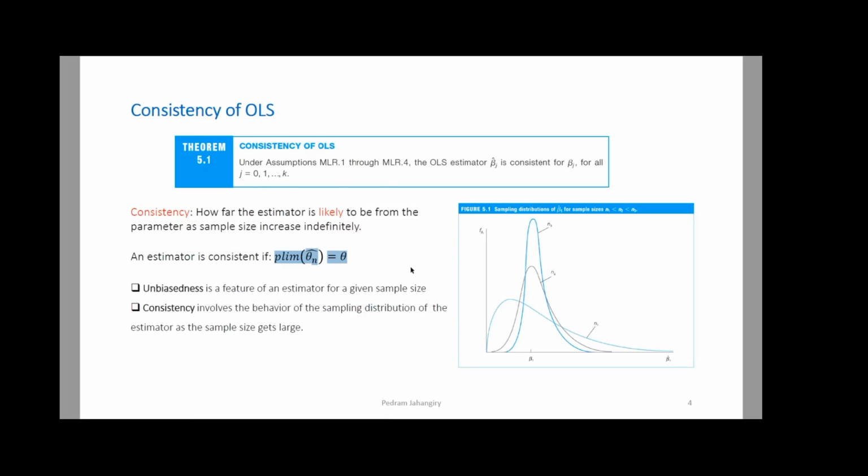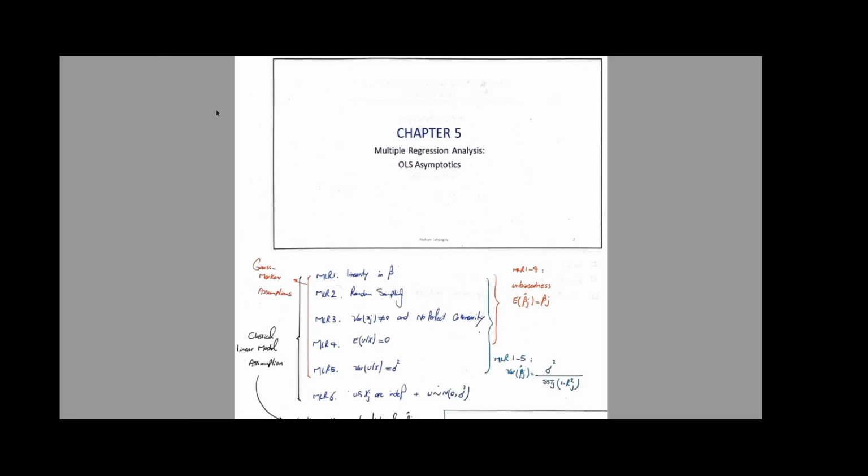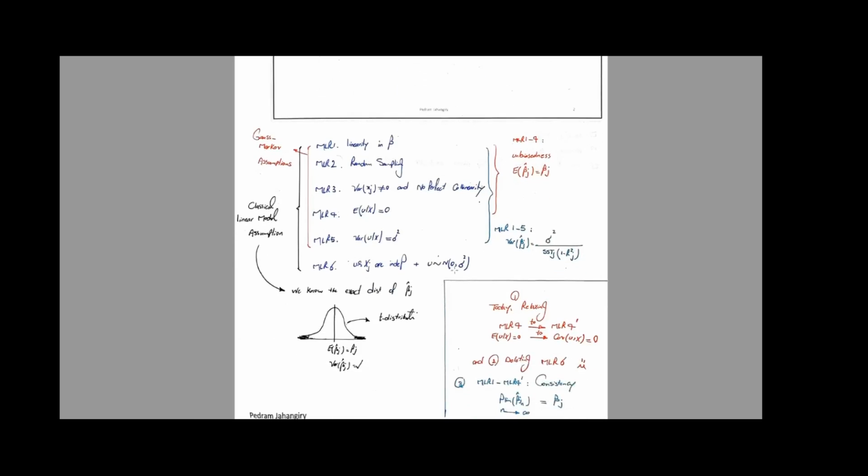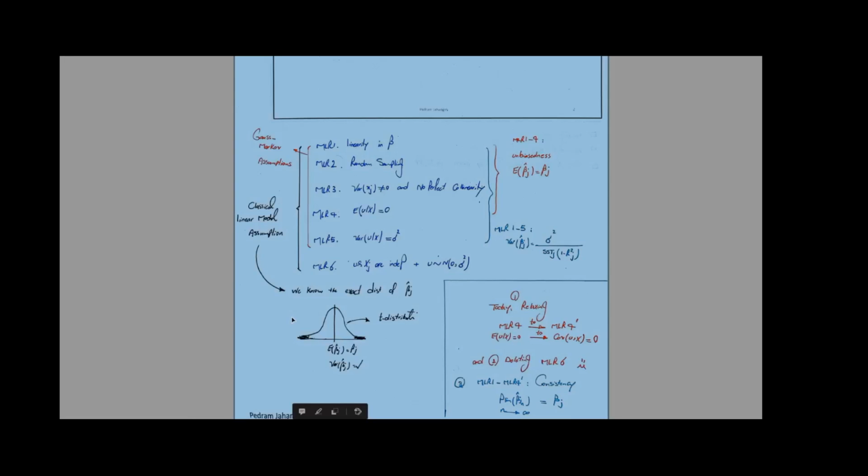So let me remind you of what unbiasedness was. Unbiasedness was a property of your estimator for any sample size. We said that on average, we are hitting the target, and this distribution is independent of the sample size. Whatever the sample size is, for any sample size, the expected value of beta hat j is not dependent on n.